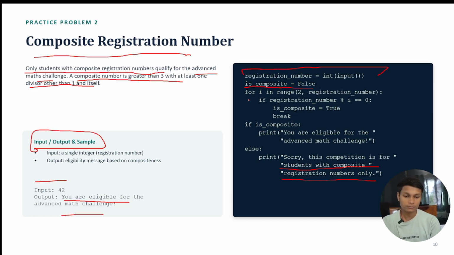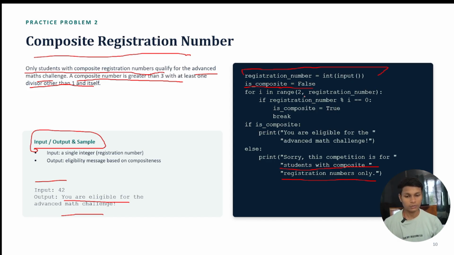After that, a for loop was there: for i in range 2 comma registration number, because it will be starting from 1. You know that 1 is not a composite number. That's why we are not checking 1. We are starting with 2 here. So that's why 2 was there, and till the registration number we are moving. Make sure of this.